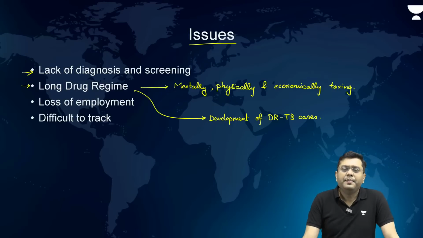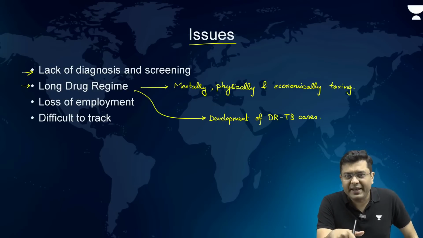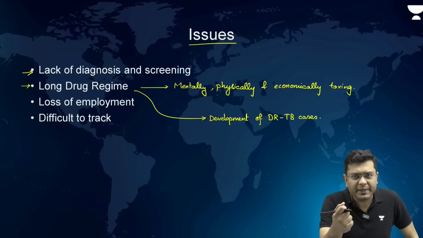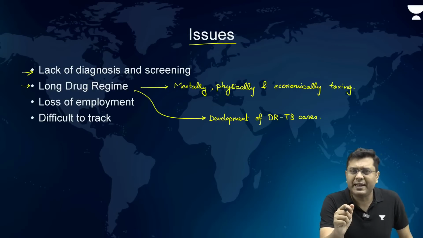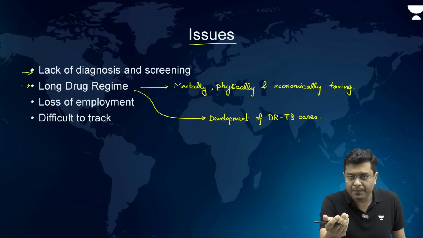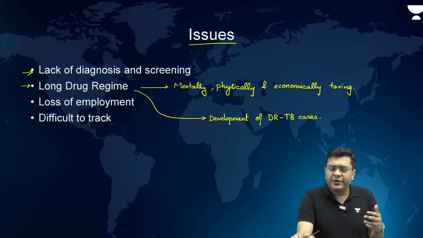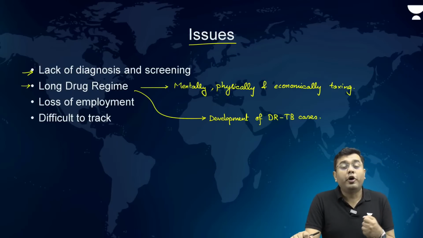Okay? Then many people, with the fear that they will lose employment, because TB is still not taken as a normal disease. TB has still got a lot of skepticism in the society at large. So a person who is suffering from TB, if that person does not make it public, is still accepted in the society. But the moment those people make it public that I am suffering from TB, they suffer a kind of social ostracization, due to which in many of the low income groups, there is also a fear that this ostracization might lead to the loss of employment, loss of jobs.